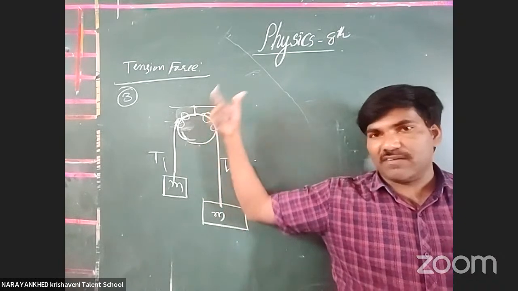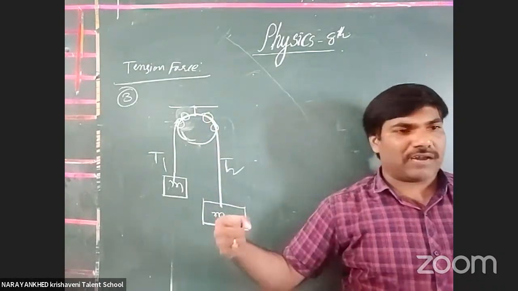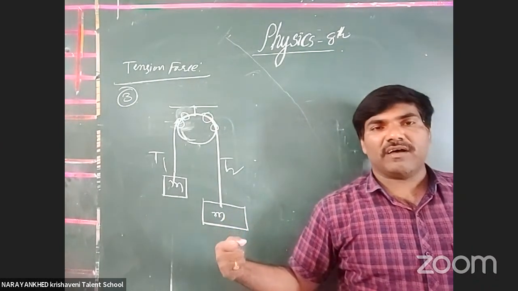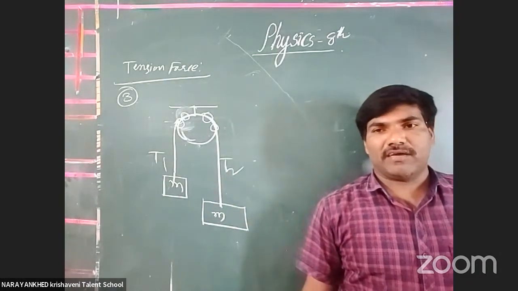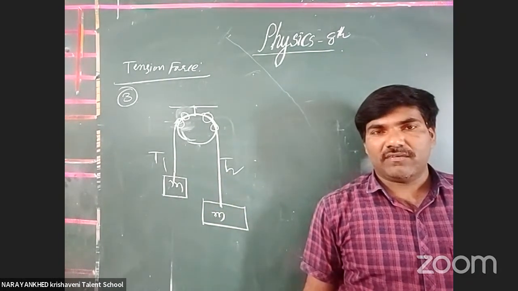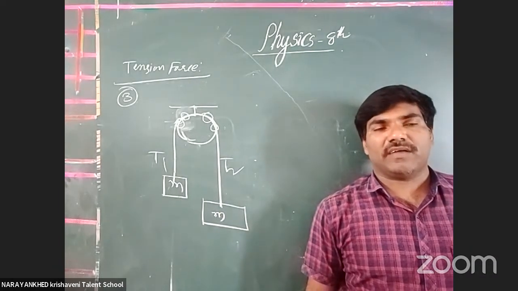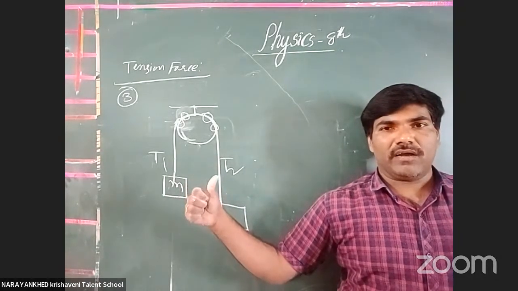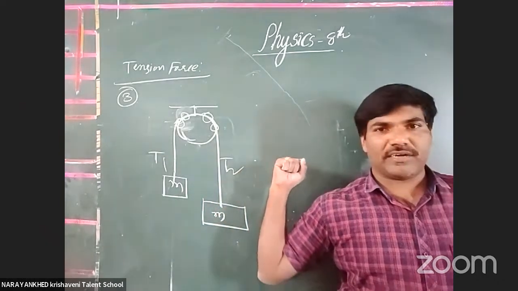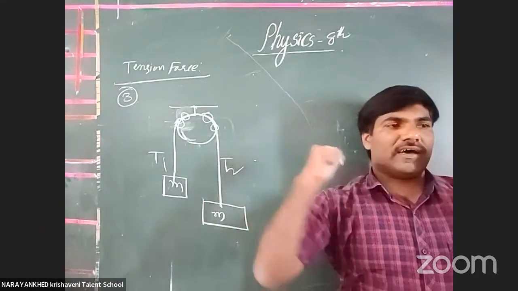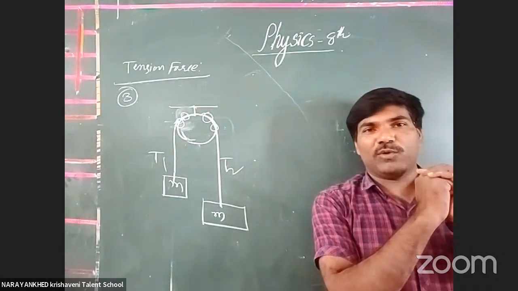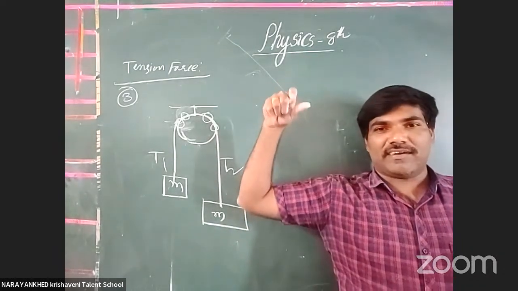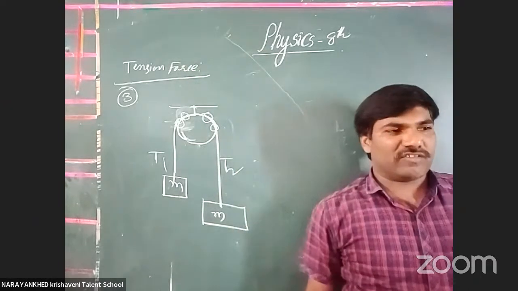Not only vertically; sometimes we also use strings horizontally. Suppose there is a big road roller, or a big cart, a chariot, and many people are pulling it with ropes. You know this very well from the Bahubali movie: when they wanted to lift the 100 feet statue, they used strings.